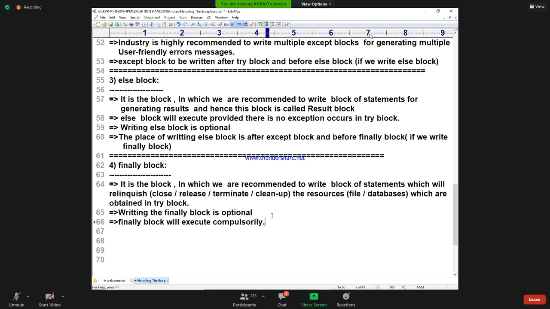Finally block will execute compulsorily, if we write it. If we write it, it will execute compulsorily. So this is the one which we need to write. As for the place of writing the finally block, the finally block is to be written